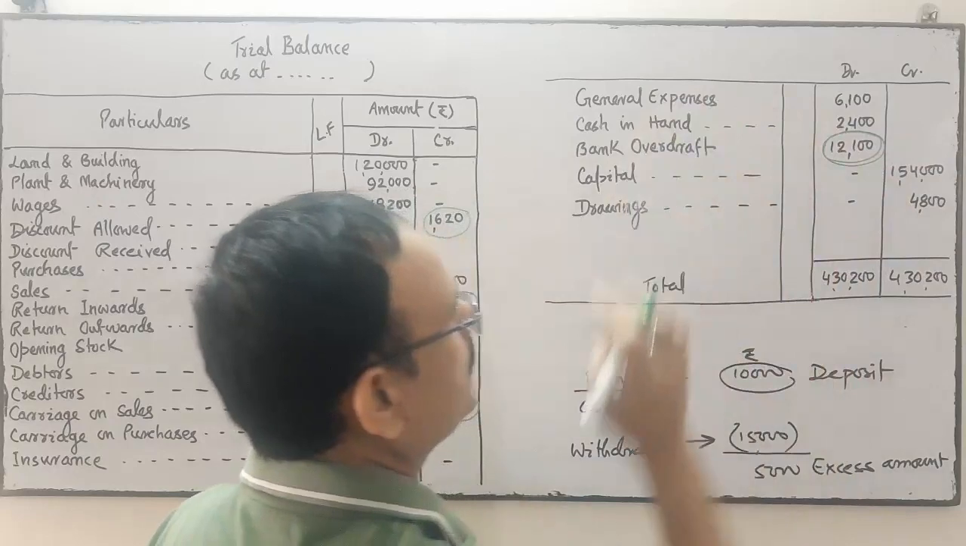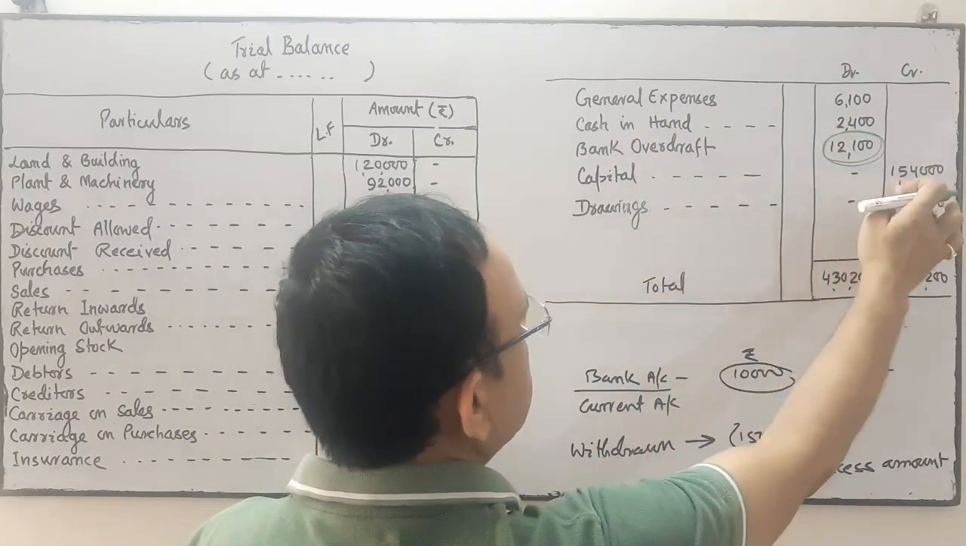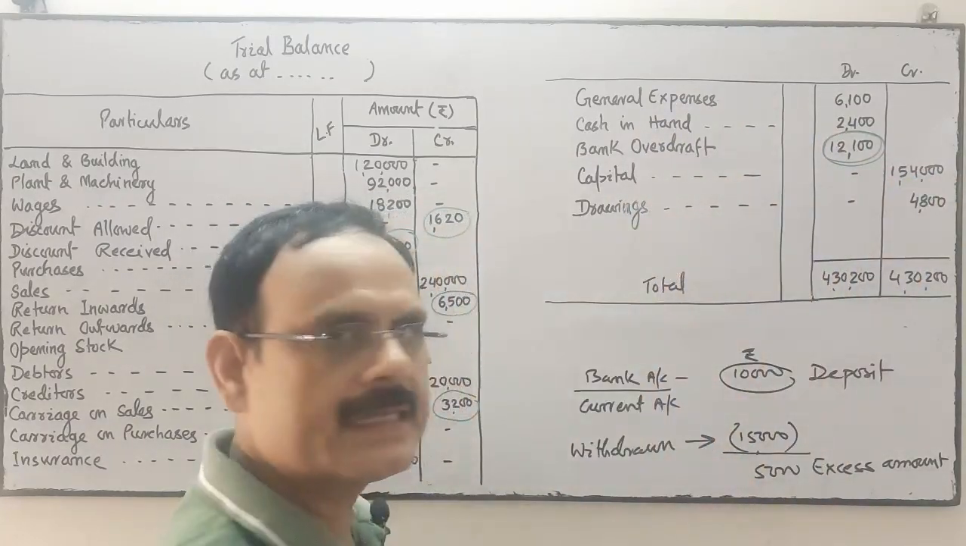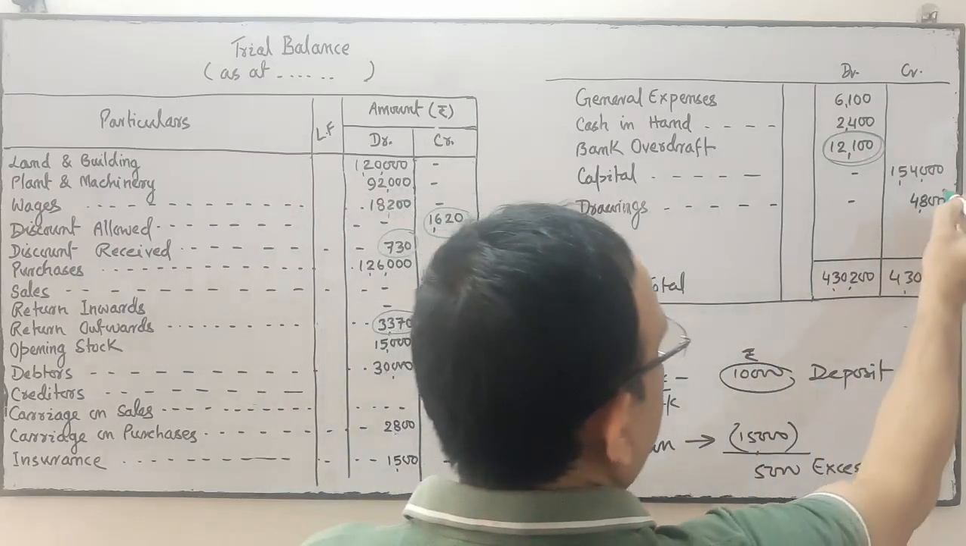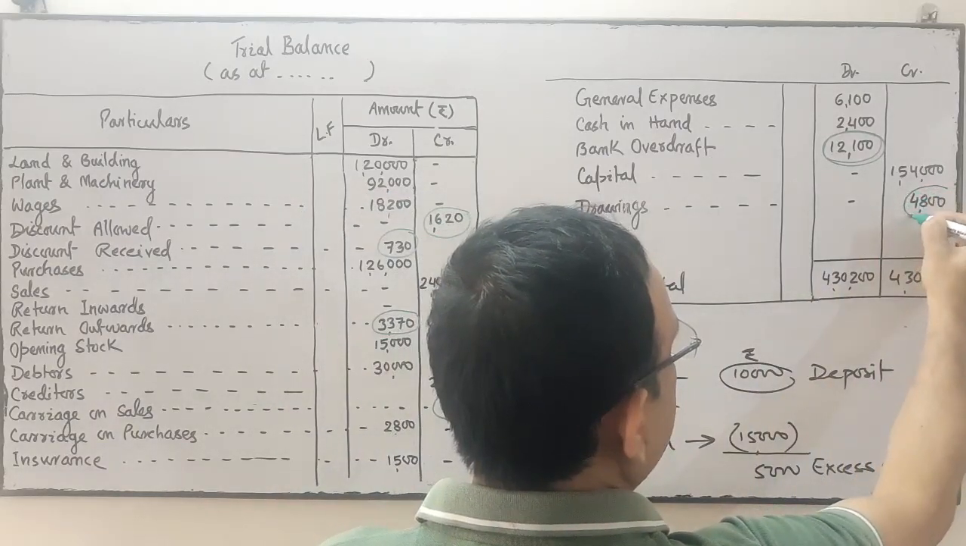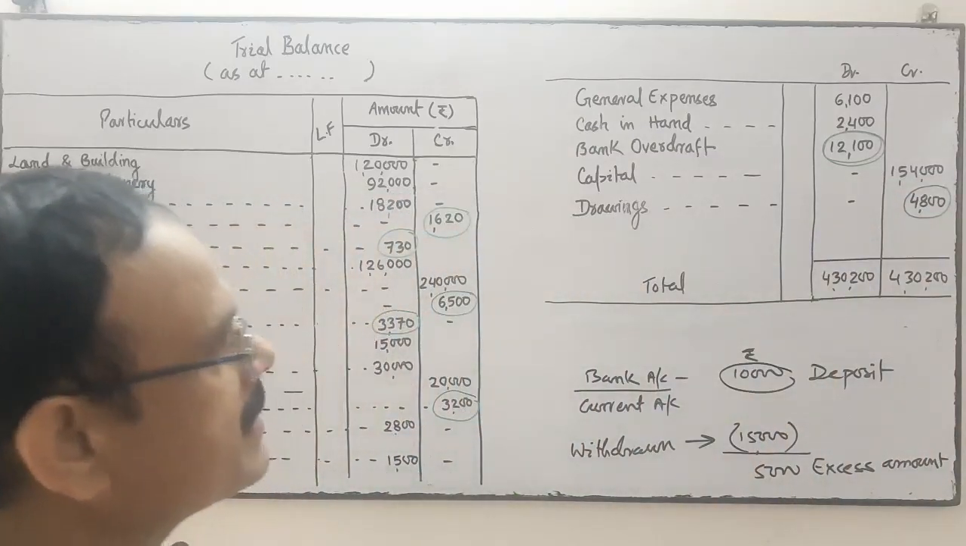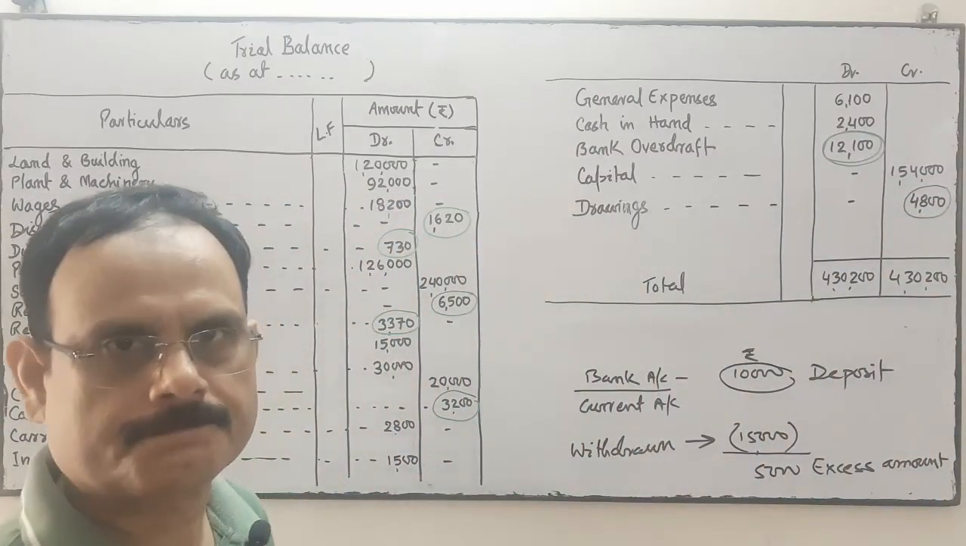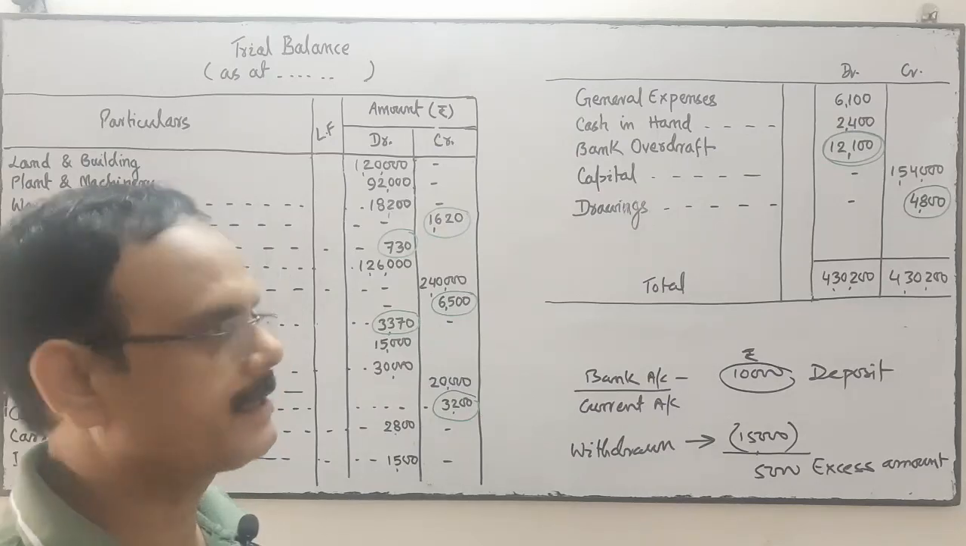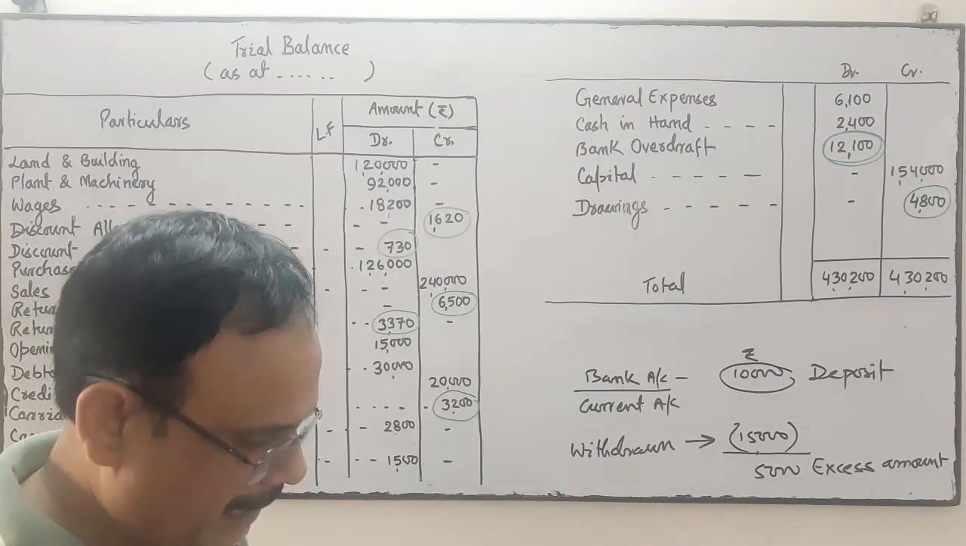So this is another mistake committed. Capital in credit, it is right. Drawings is an asset, and all assets have a debit balance. And he has written it on the credit side.